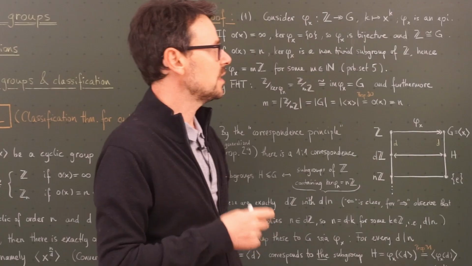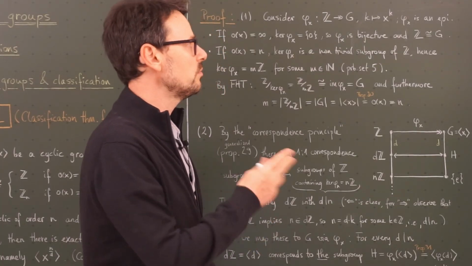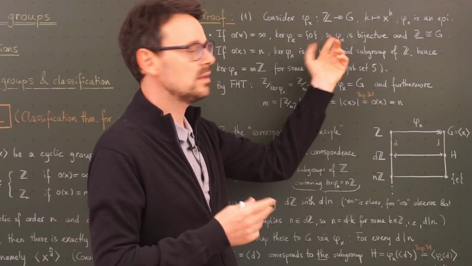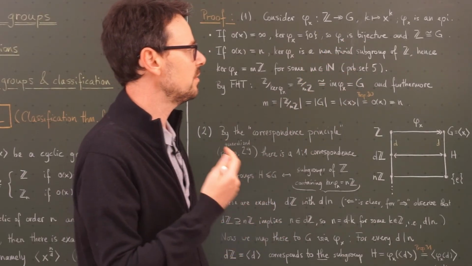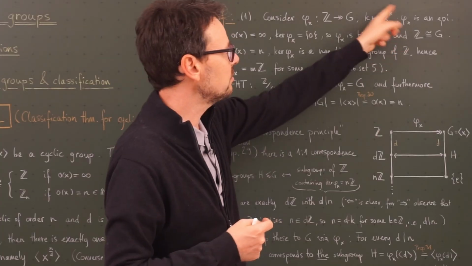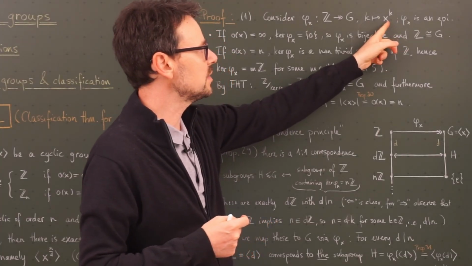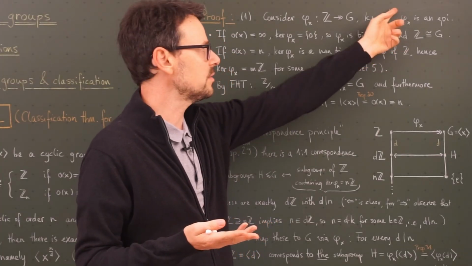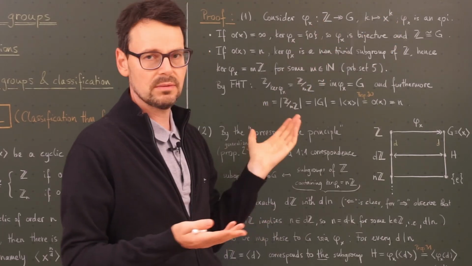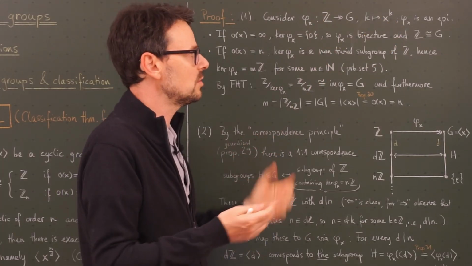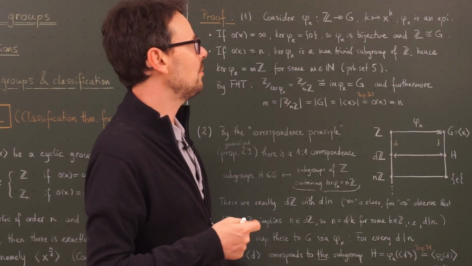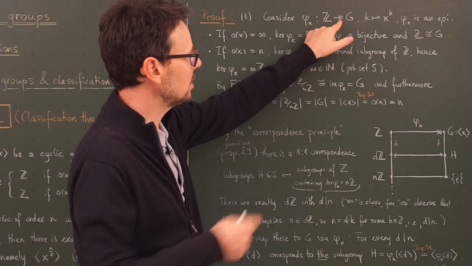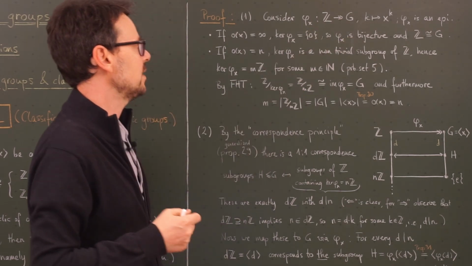Then this is an epimorphism. We proved a long time ago that this is indeed a homomorphism. Please pause the video and convince yourself. And clearly it is surjective, because all the elements of a cyclic group look like x to the power of k, where k runs through all the integers. So by definition of a cyclic group, this is surjective, hence an epimorphism. This is what is meant by these double arrowheads here.